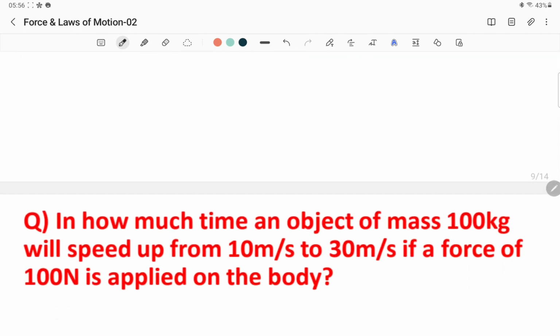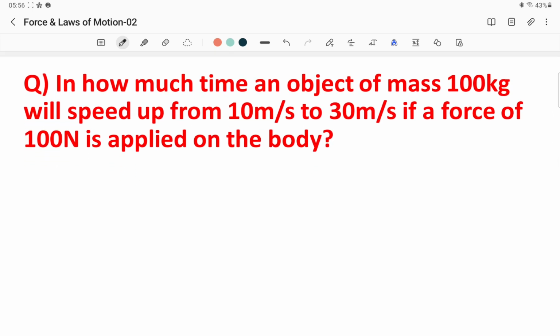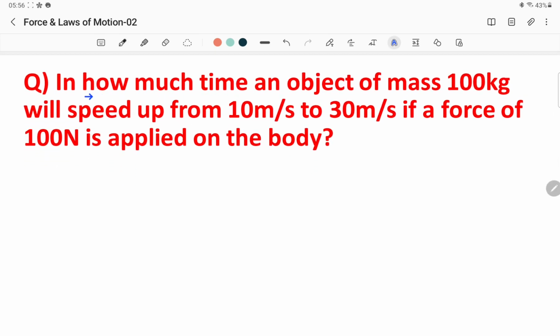Then moving forward, let's go on to the next question. The question goes like this: in how much time? In how much time means they're asking about what? They're asking about t. T is equal to question mark. In how much time an object of mass 100 kg? So mass is 100 kg.